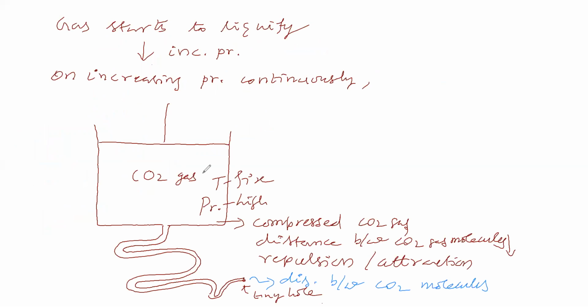Here we took carbon dioxide gas. We placed this carbon dioxide gas at a certain temperature. Now we are applying high pressure. We made carbon dioxide gas into compressed carbon dioxide gas. We forced the carbon dioxide gas molecules to come closer, and we made the distance between them low. We made the molecules be closer. Okay.